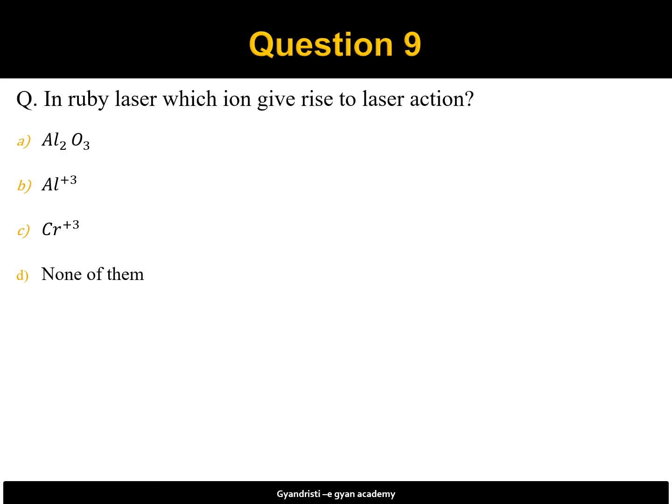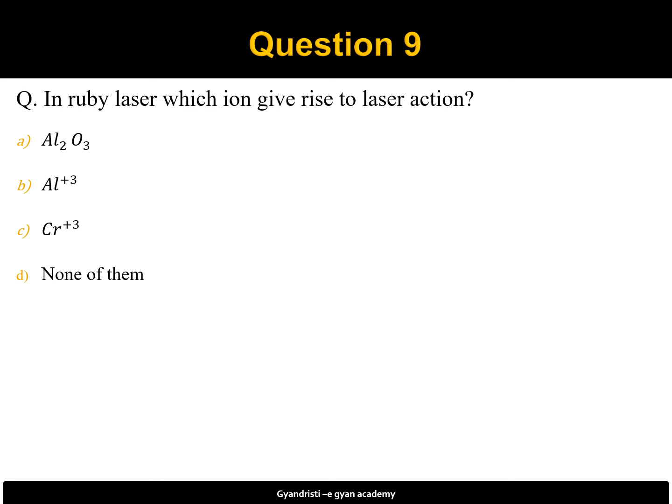Question number 9 is, in Ruby laser, which ion gives rise to laser action? Al2O3, Al plus 3, Cr plus 3, none of them. Actually, laser rod is a synthetic ruby crystal, aluminum oxide crystal, doped with chromium ions at a concentration of about 0.05% by weight.